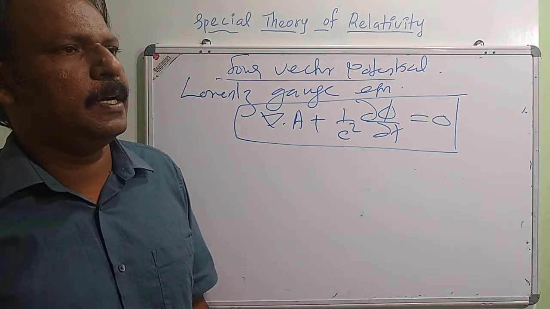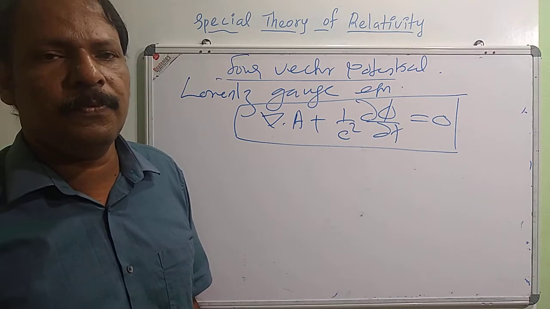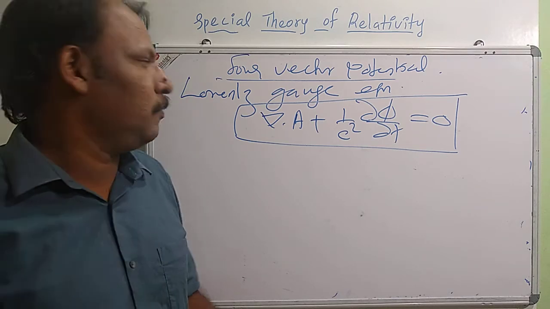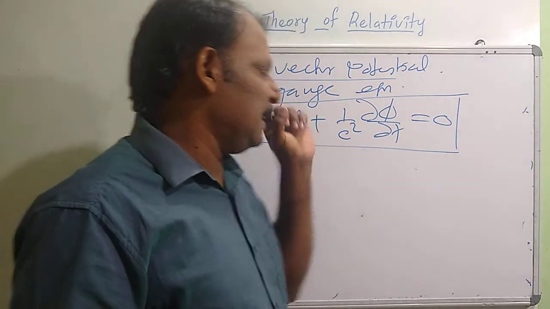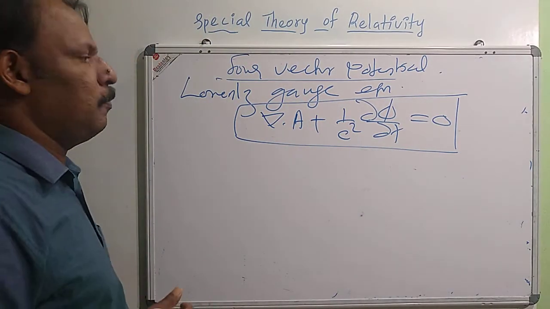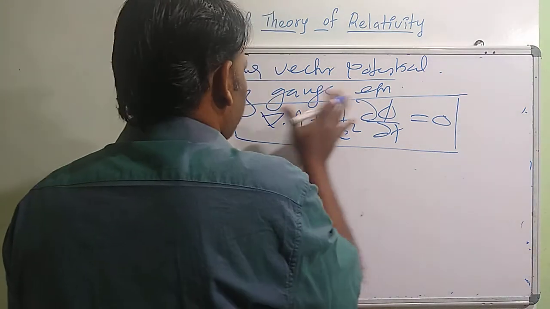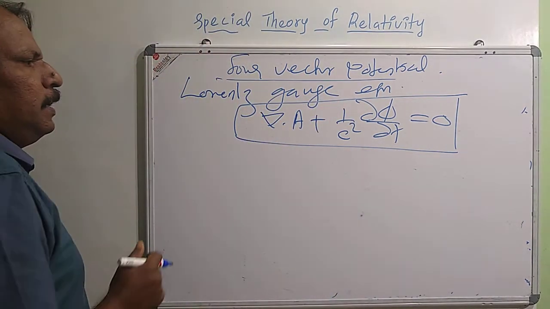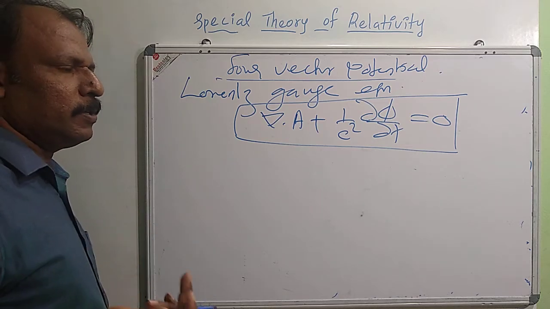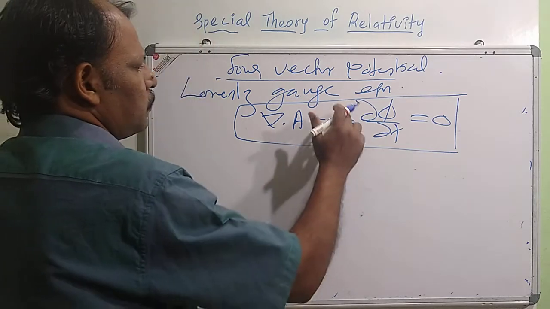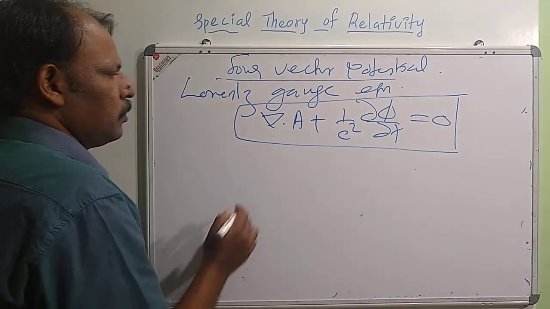We also study it in the second semester of the electromagnetic theory course, where we will be discussing the different gauge transformations in the potential formulation of electrodynamics, and where we will study this Lorentz gauge equation. You already studied this equation in your degree course, that's why I am mentioning it here. ∇·A + (1/c²) ∂φ/∂t = 0.